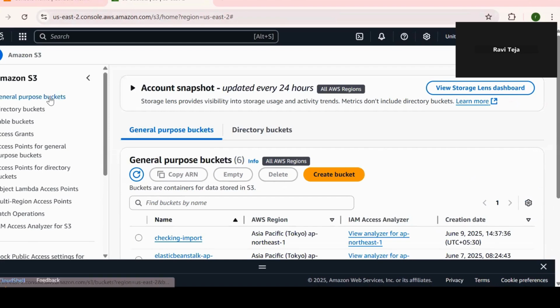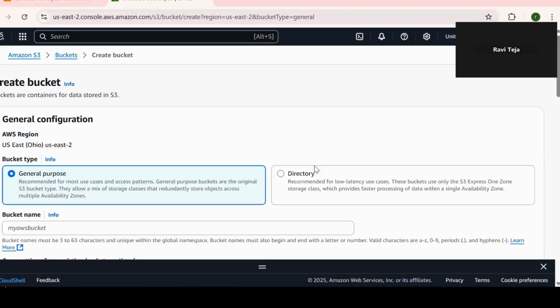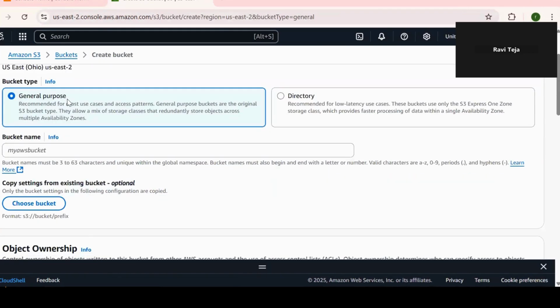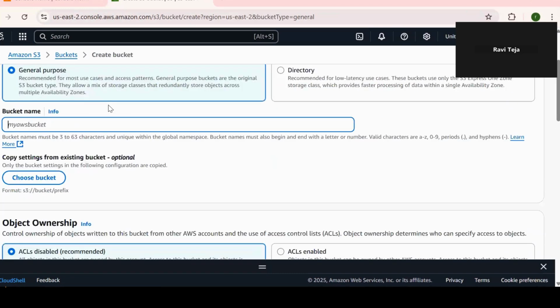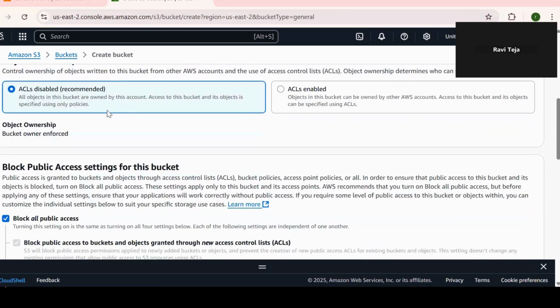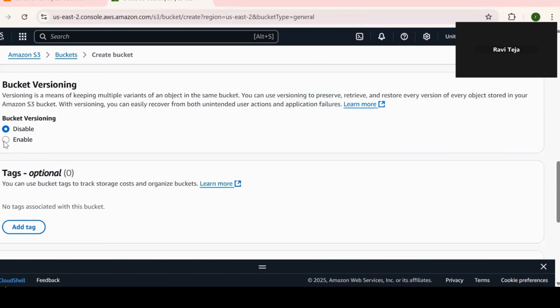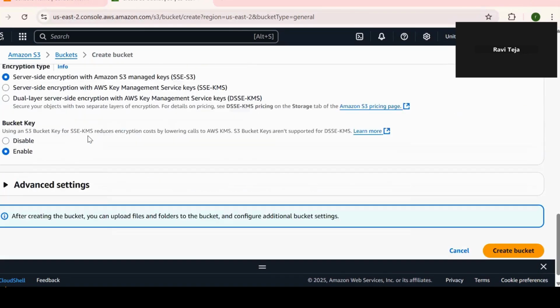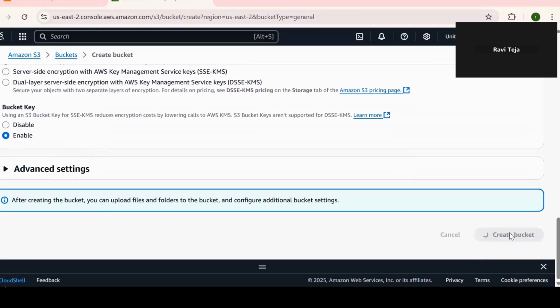Okay, click on general purpose buckets, create bucket, and just come down here. We're going to select general purpose. Bucket name should be unique. DevOps with Ravi S3 bucket. Okay, and then just come down. ACL: these are the things you can understand later. Okay, for today, we are going to understand this. Bucket versioning should be enabled, and then just come down, create bucket.